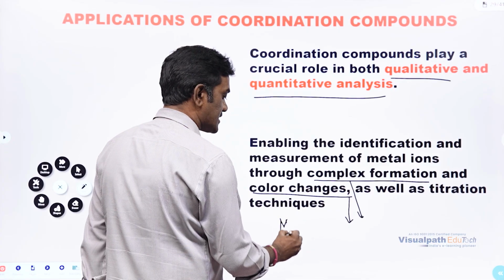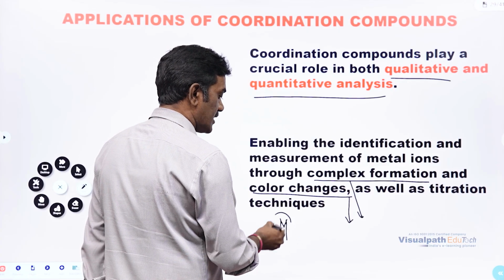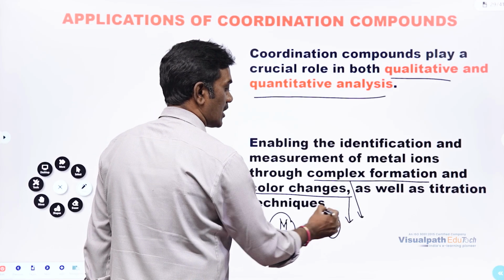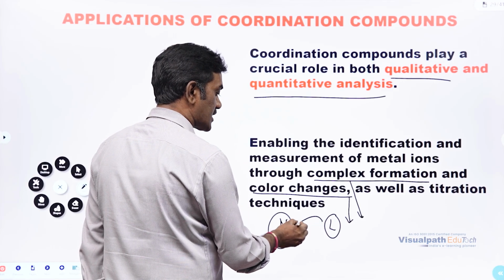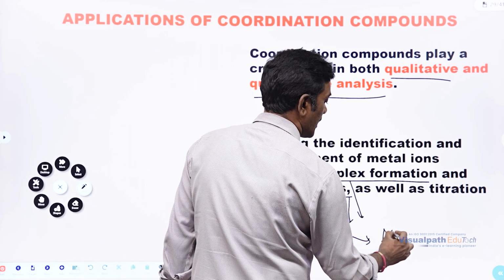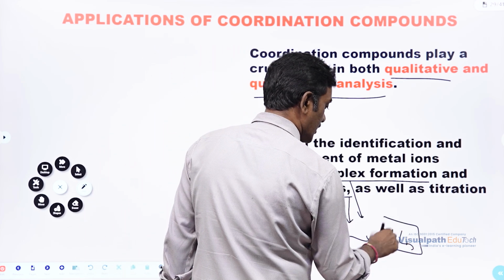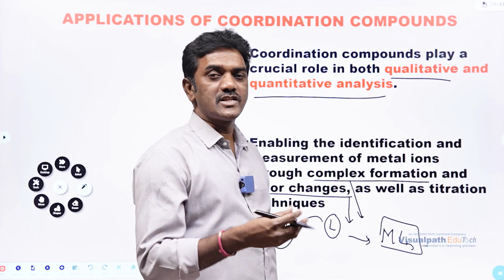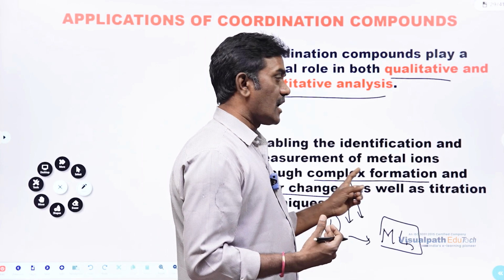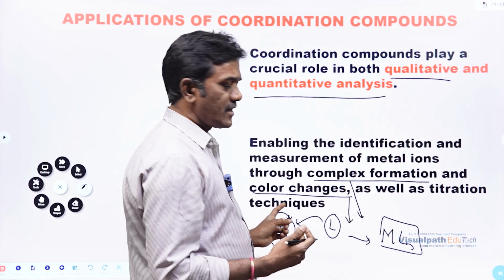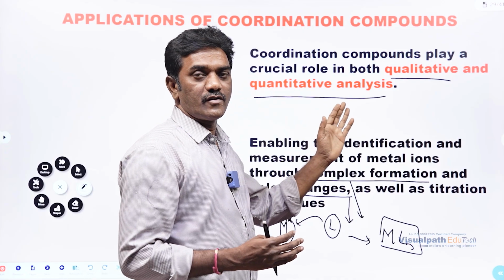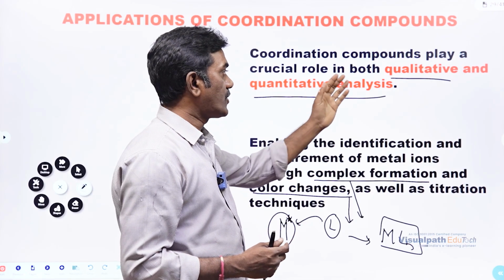If you add a ligand, and if the solution contains a metal, it surely forms a metal ligand complex. This will give us an indication by changing its color or through complex formation as well. Based on these factors, we find out the qualitative and quantitative analysis.